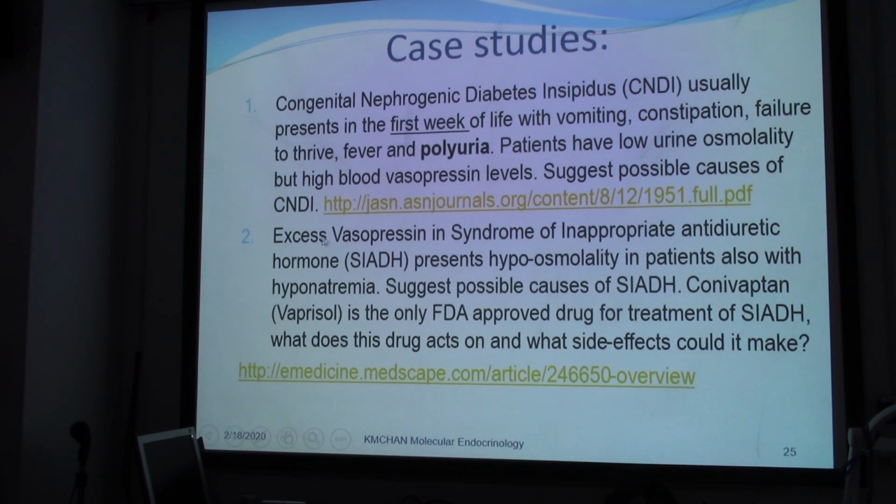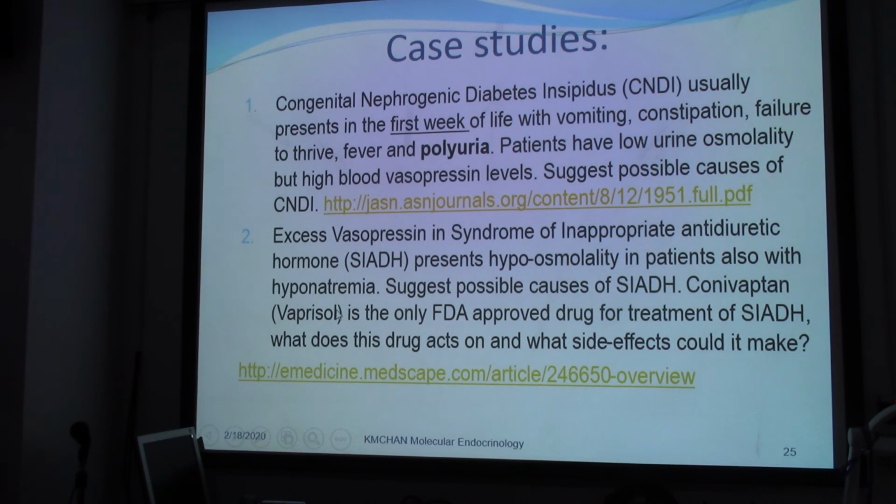Another case is known as excessive vasopressin, also with a high blood vasopressin level, but it's called syndrome of inappropriate antidiuretic hormone, or SIADH, with again also hypoosmolarity in patients with hyponatremia, meaning very low sodium level. Suggest possible causes of this SIADH. Now in this case, one drug is approved to treat SIADH. It is ribosol. You may check on ribosol, right-clicking, you can search for the function of this drug.